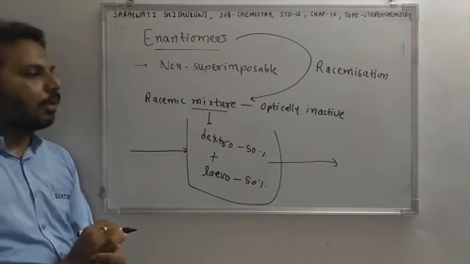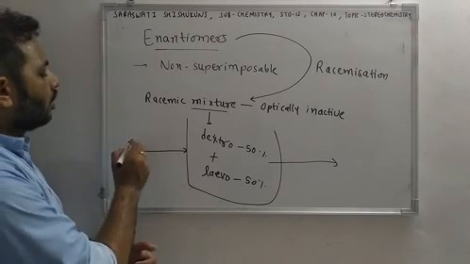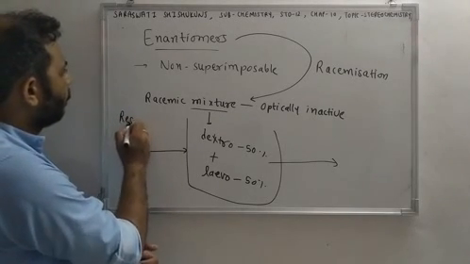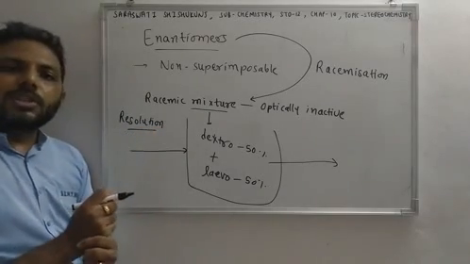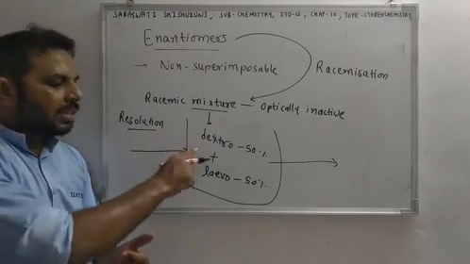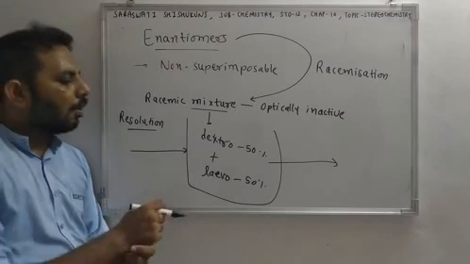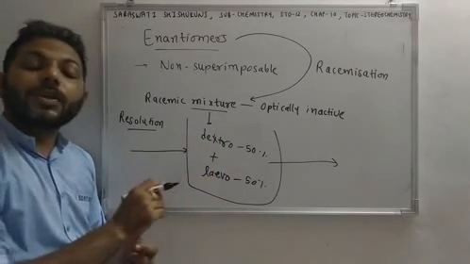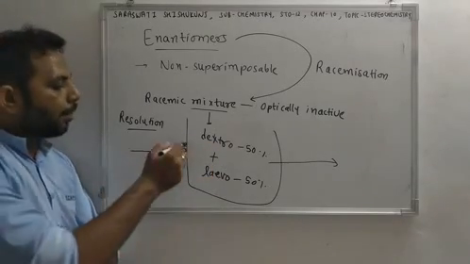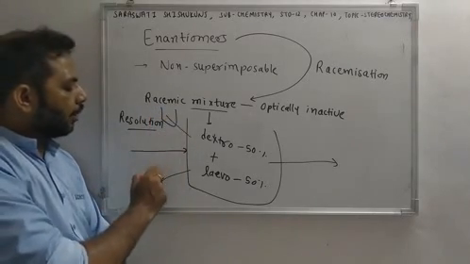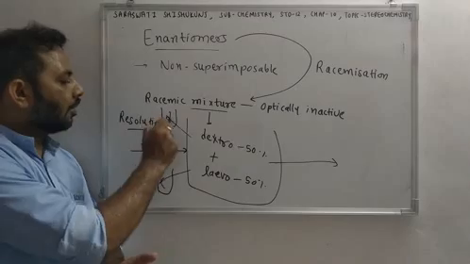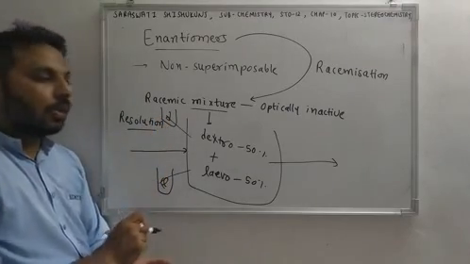Now, the third terminology is resolution. What is resolution? Racemic mixture is having equal amount of dextrorotatory and levorotatory compound. If we separate dextro and levo into separate beakers, then that is known as resolution.